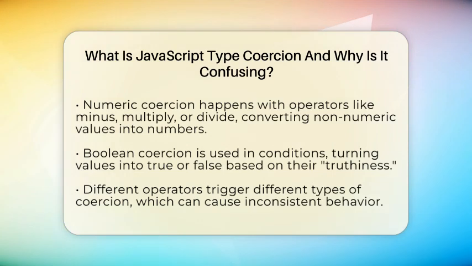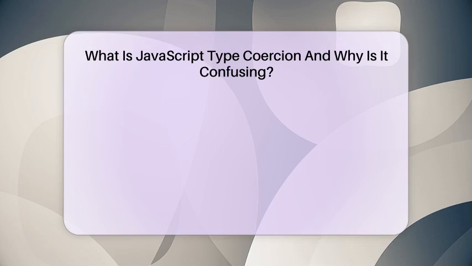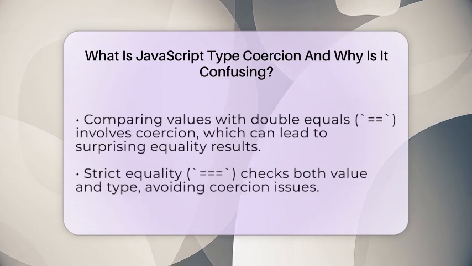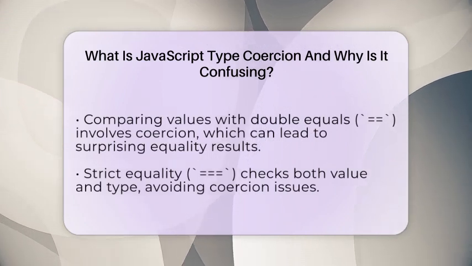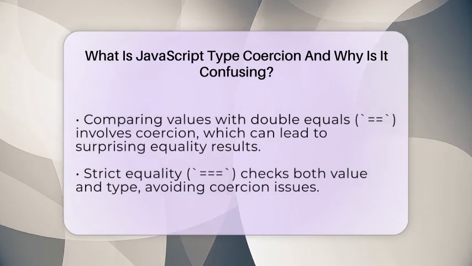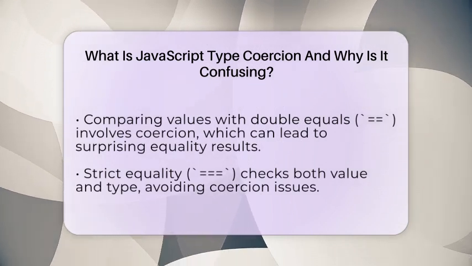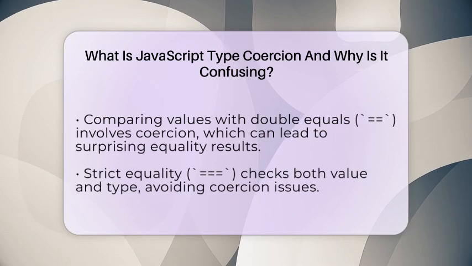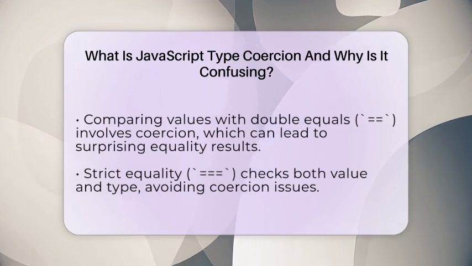Now, why does this process often confuse people? The main reason is that coercion happens automatically, behind the scenes. You might expect JavaScript to leave your data alone, but it changes it without warning. Also, different operators trigger different types of coercion. The plus sign can turn numbers into strings, but other math operators turn strings into numbers. This inconsistency can lead to unexpected results.